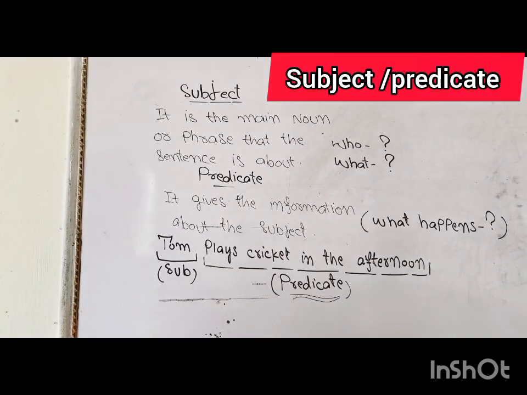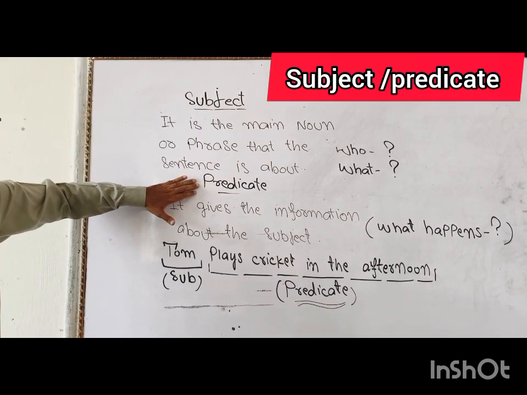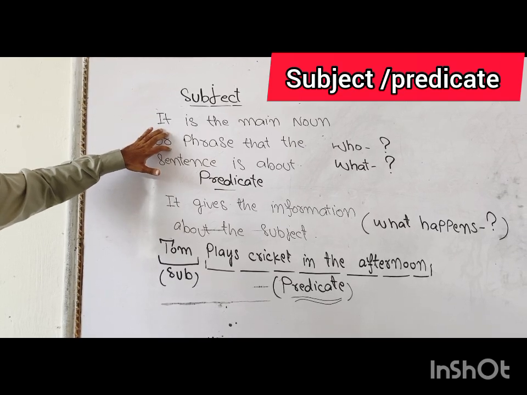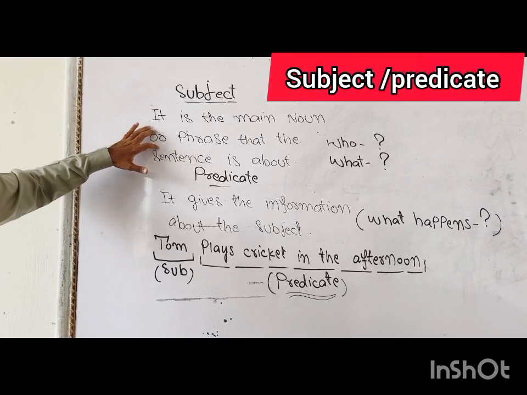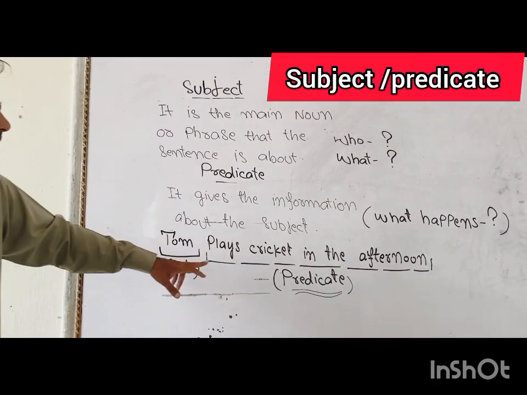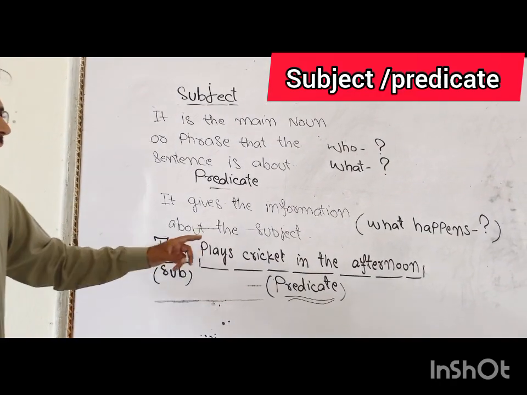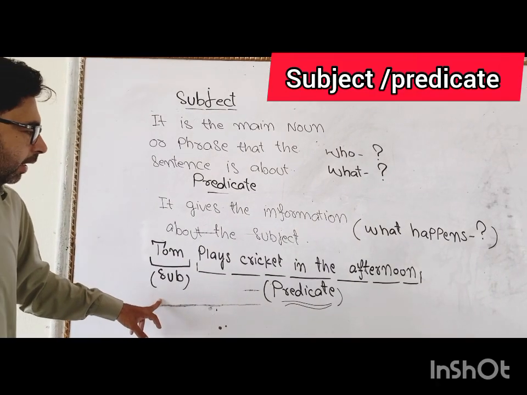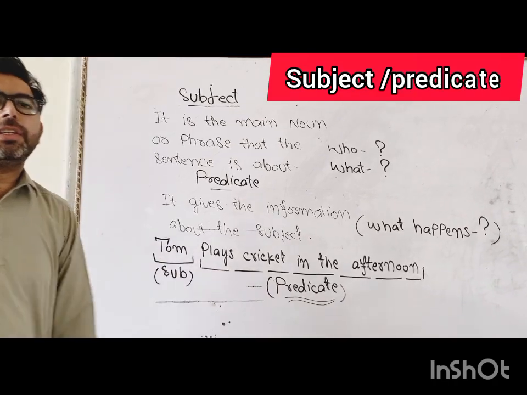Now I hope you understand the difference between the subject and predicate. Okay? Whoever is the main person in the sentence is called the subject. And what is happening in the sentence, or all other information in the sentence, is called predicate. The main person is subject and the information about that main person is called predicate.